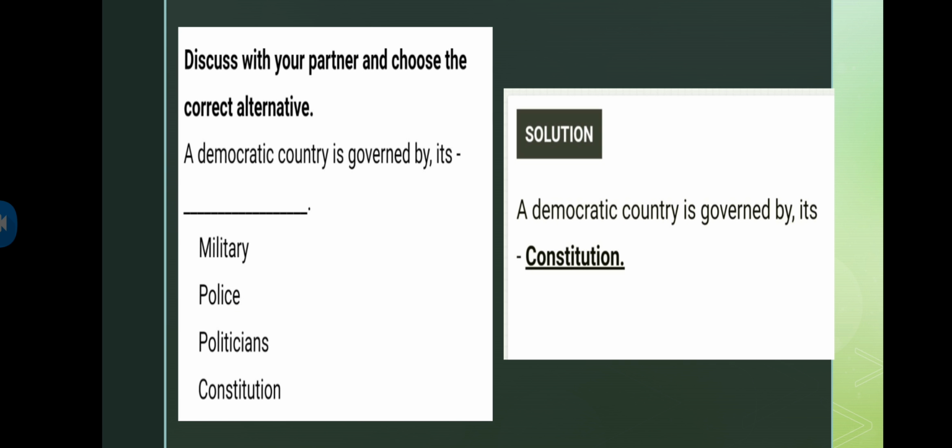Another question: a democratic country is governed by its dash. So military, police, politicians, or constitution. Which is the correct answer? That's what we have to state here. So the correct answer, obviously, constitution. We follow the constitution, right? Even if it's about our rights, our duties, or whatever it is, we go as per the constitution. We follow everything as per the constitution, which was written by B.R. Ambedkar.